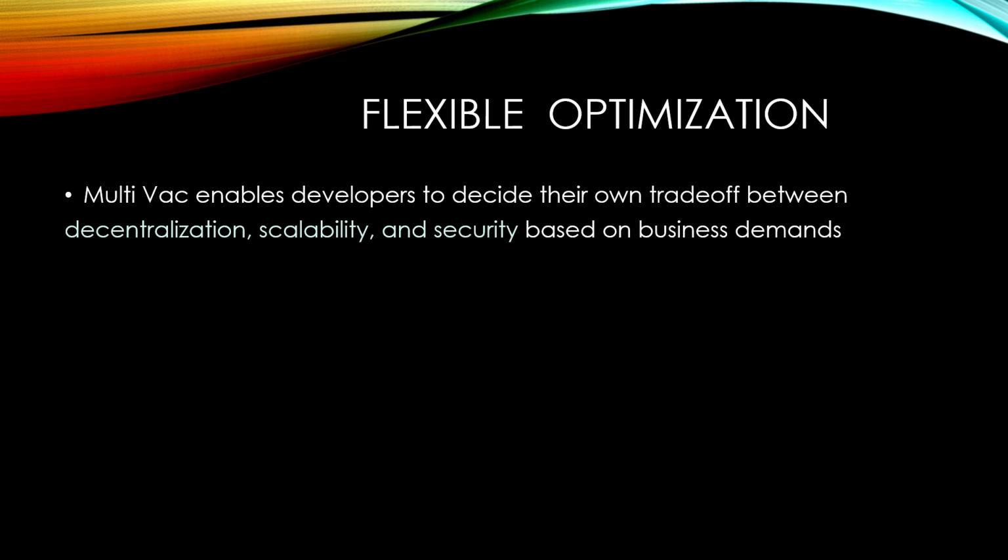For decentralization, you have verifiable random functions that help secure decentralization within the ecosystem. Scalability, you have sharding, you have the POIE algorithm that reduces the number of nodes that are required to produce shards. And with security, also you have POIE that verifies that each node is actually producing a correct computation. So, dApp developers can optimize their dApps in terms of these three attributes that make up the blockchain dilemma in accordance to their business demands.